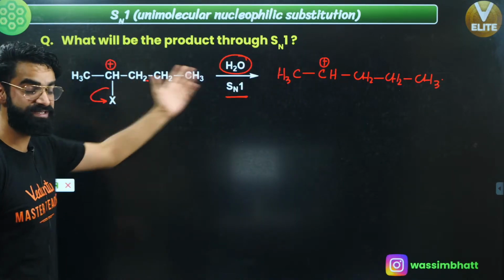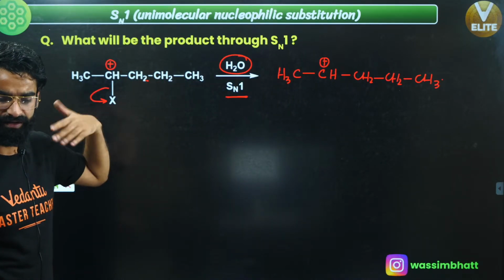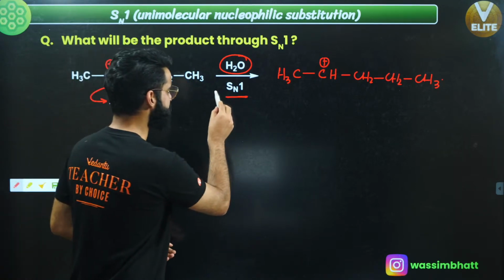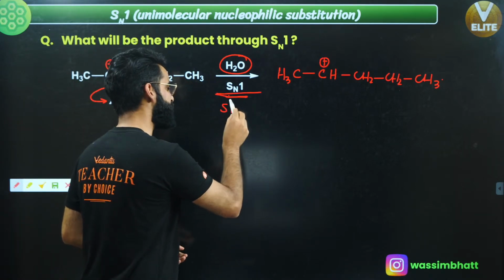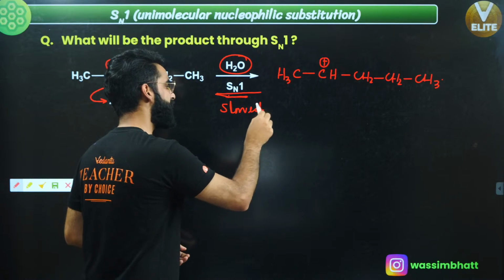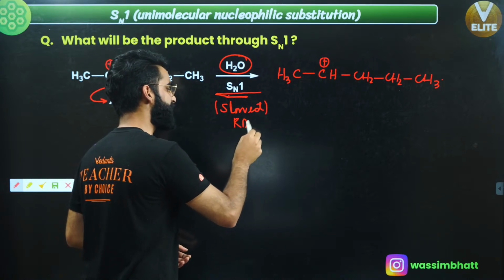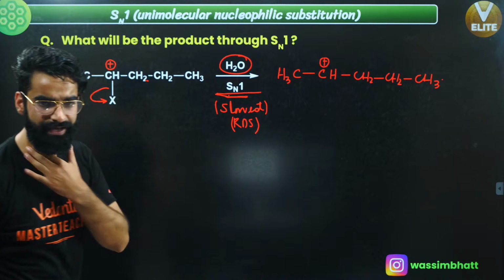And since this is the first step, which is the ionization step in which the carbocation gets formed, and the first step is reversible in nature, we know it, and it is basically the slowest step, so it is again going to be your rate determining step in this case as well.